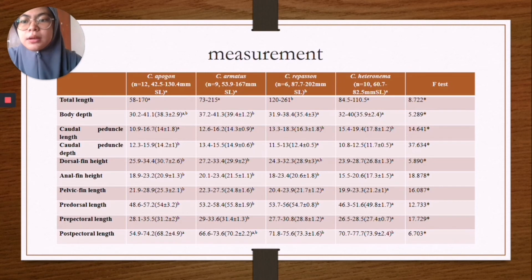For example, for total length, it shows that Cyclocheilichthys repasson, this one B, has an obviously different length among the four species. This one A, B, and A. So this one has obviously different length.